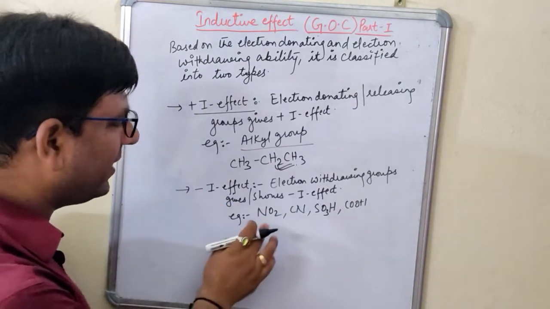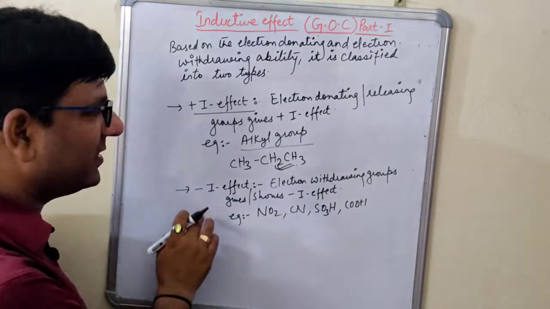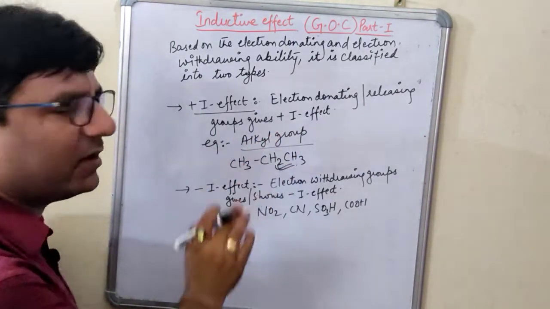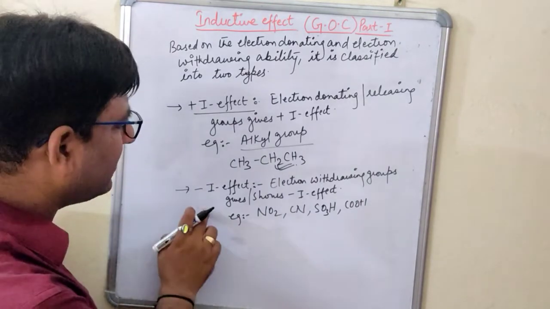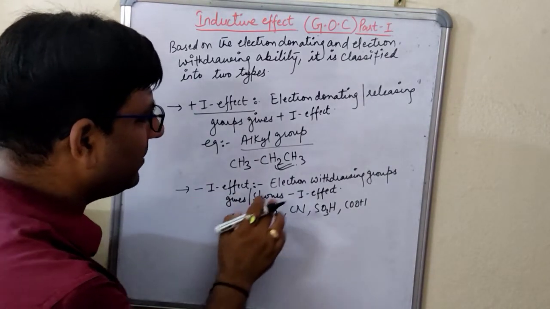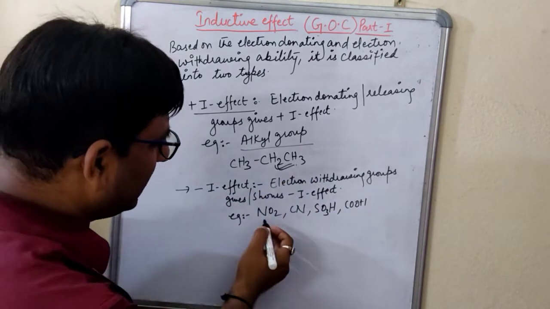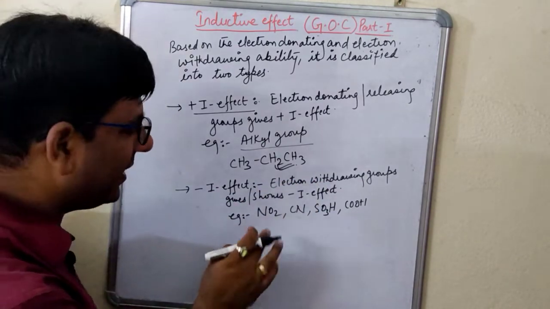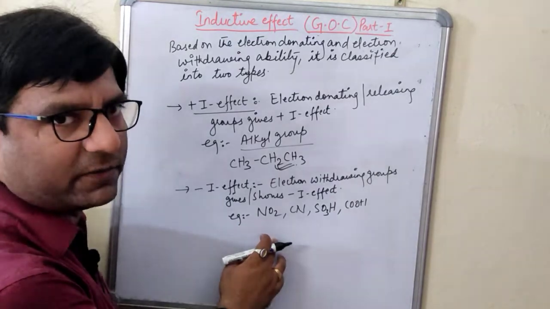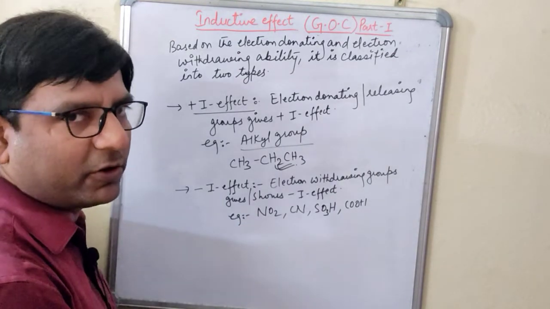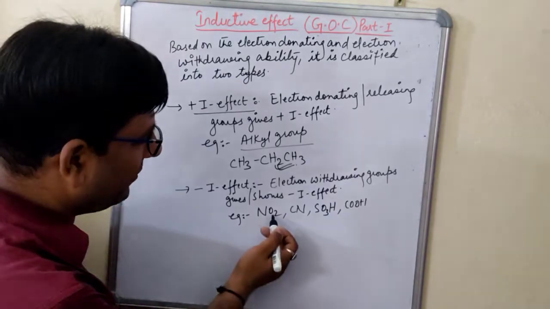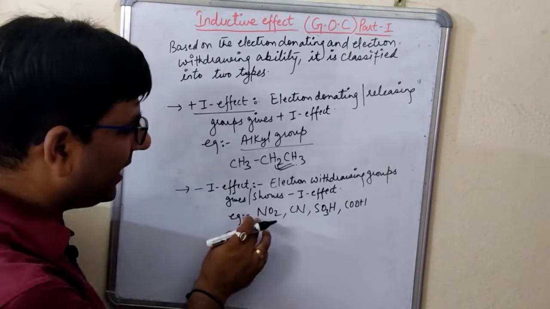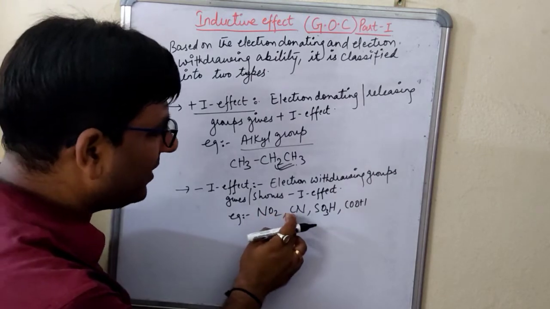Now, how will you identify this? The simple trick to identify whether the group belongs to minus I or plus I: plus I, you know, is all alkyl groups, primary, secondary, tertiary, whatsoever. For identifying the minus I group, the electron withdrawing group, just check whether an electronegative atom is there or not. In that particular group, there must be the presence of an electronegative atom. Here we have two electronegative atoms, nitrogen as well as oxygen.